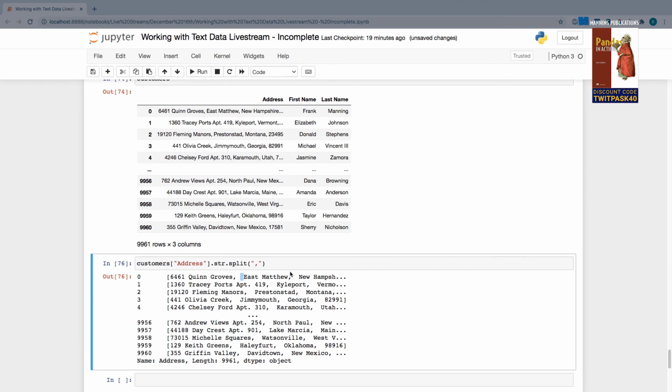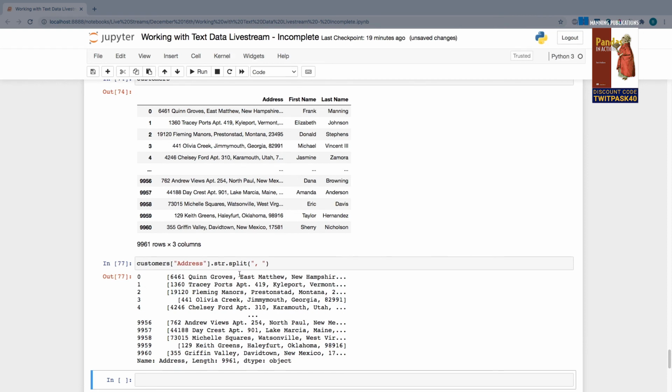So a slightly more clever trick here is to actually split by a substring of two characters, which is a comma and a space. Every time Pandas sees a comma and then a space, that's what it's going to use as its splitting point. And that's just going to ensure that we don't have any extra white space lingering around at the beginning or end of our split strings. So here we go. We've split it based on the presence of a comma.